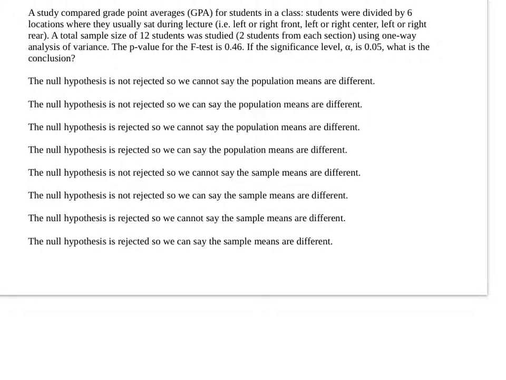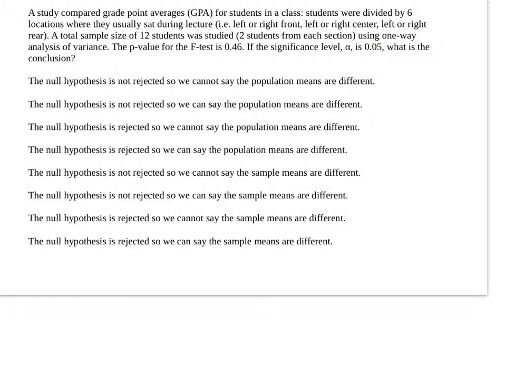A study compared grade point averages, GPA, for students in a class. Students were divided by 6 locations. This is just like before. Total sample size 12 students, 2 students in each section. This time, we're given a p-value and a significance level. What's the conclusion?